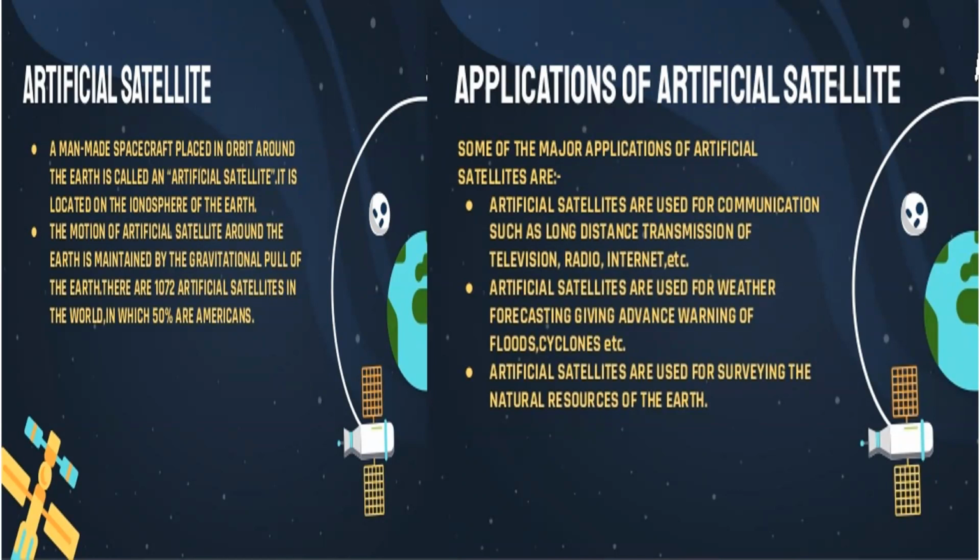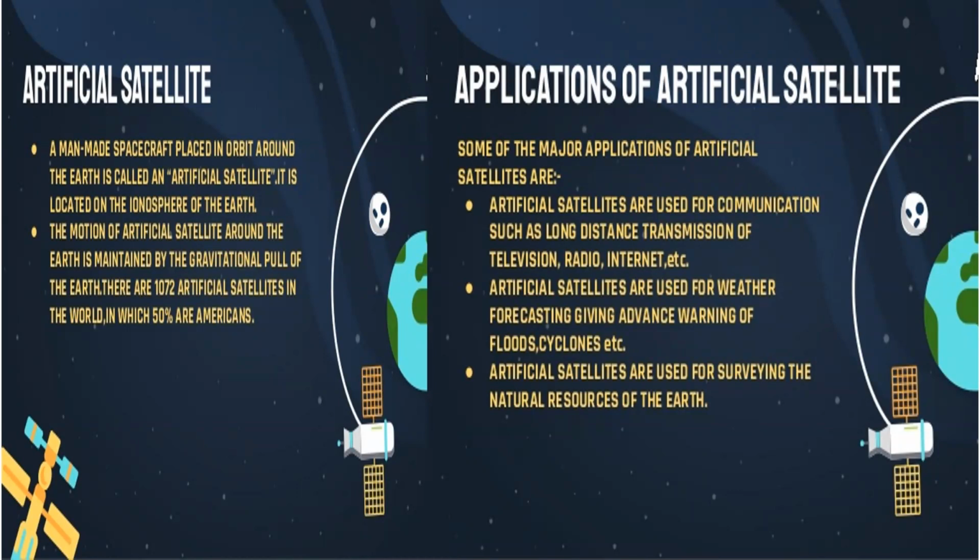Artificial satellites are used for surveying the natural resources of the earth like minerals, agricultural crops, etc. And they are also used to collect information about other planets, stars, and galaxies.